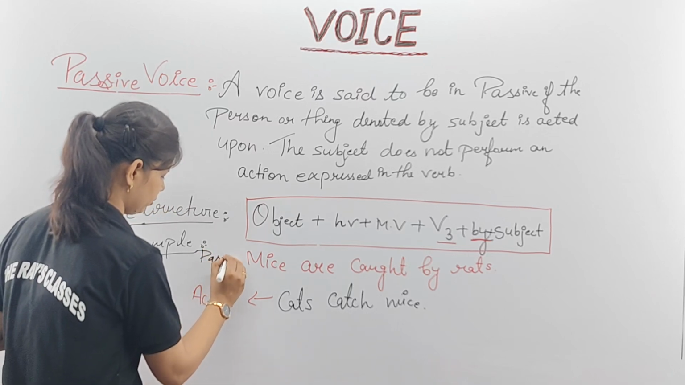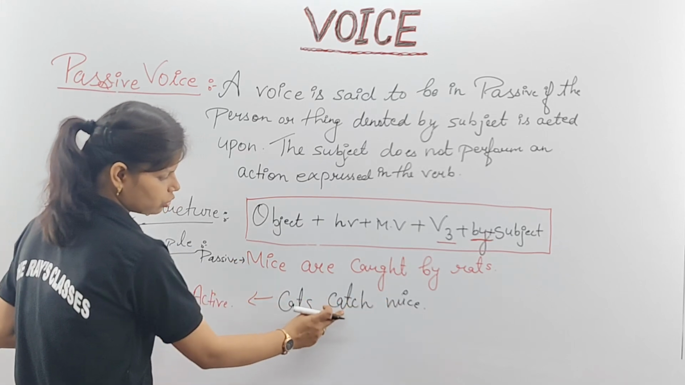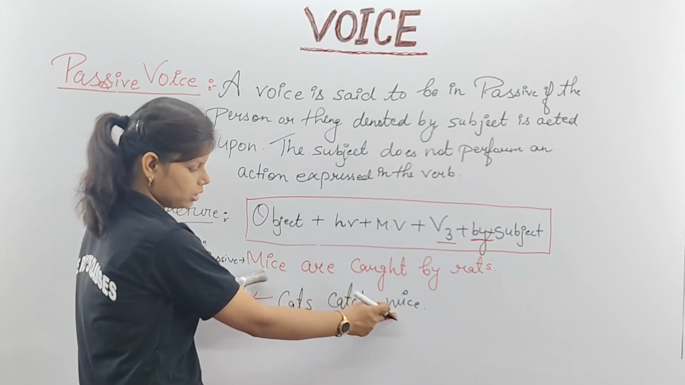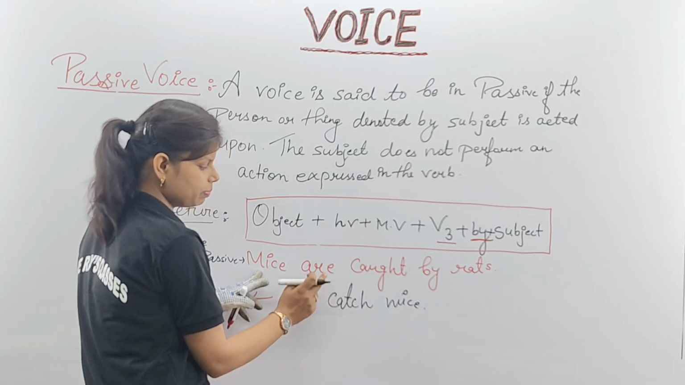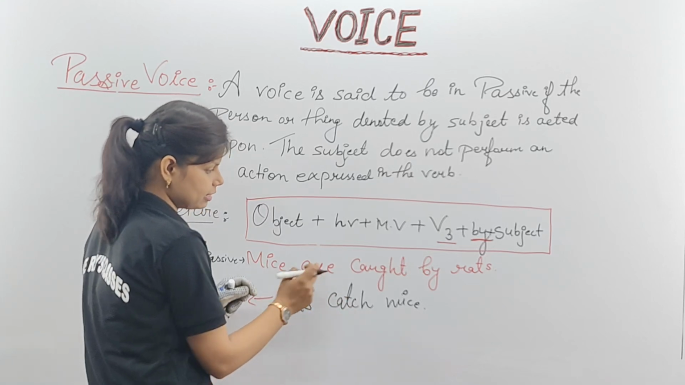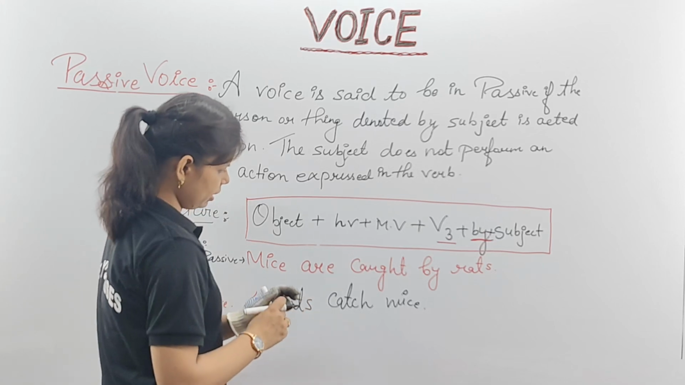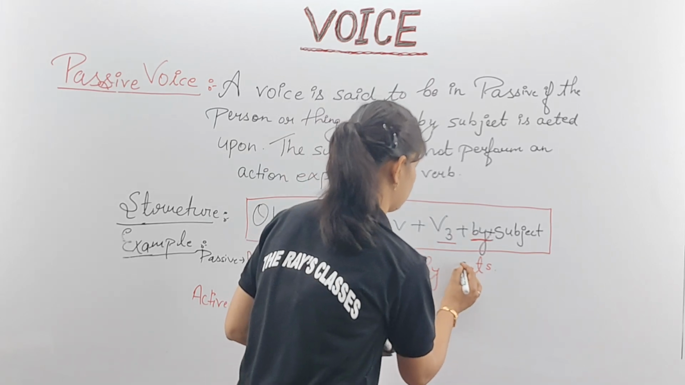Now compare it. Cats catch mice. Subject, verb, object. Here, this object becomes your subject. Since it is in which form of the verb? Simple. And in simple we are using is, am, are. So since this is plural, here we are using mice are caught by cats. You will write here cats, not rats.